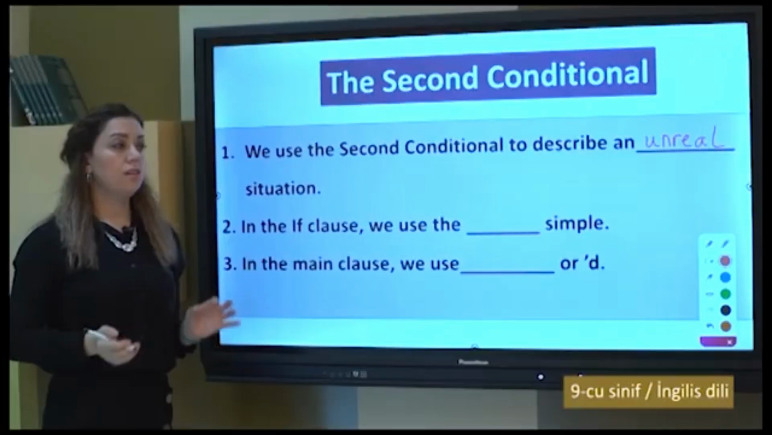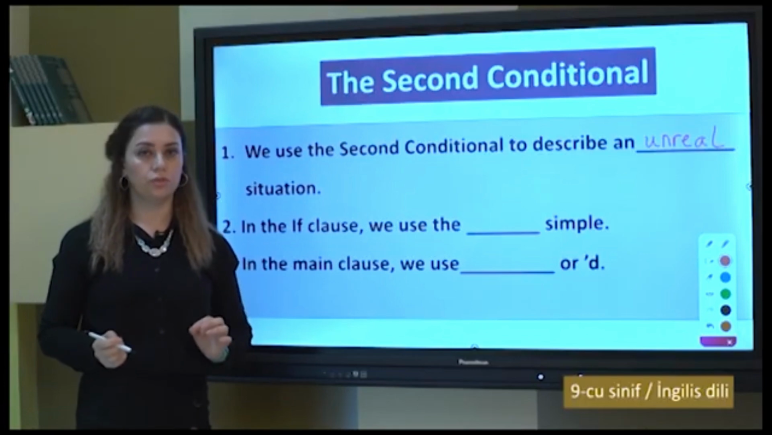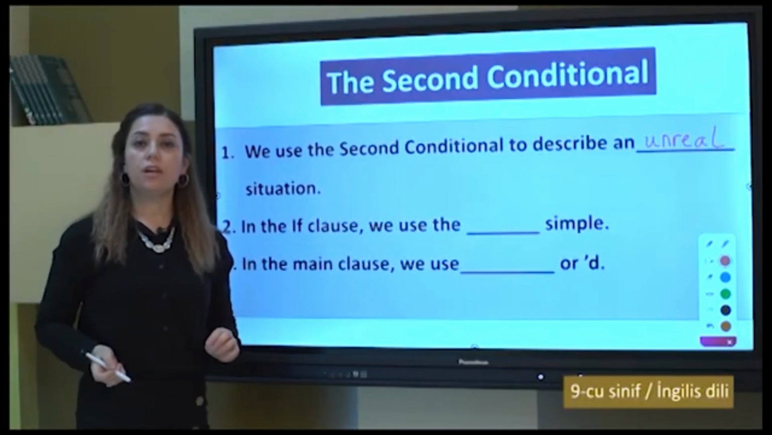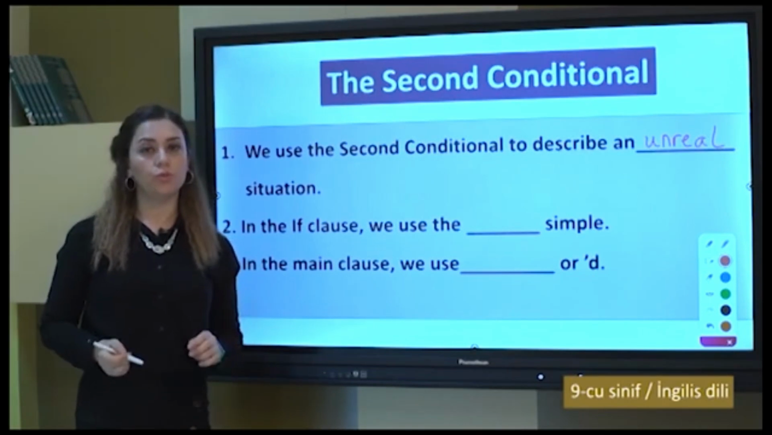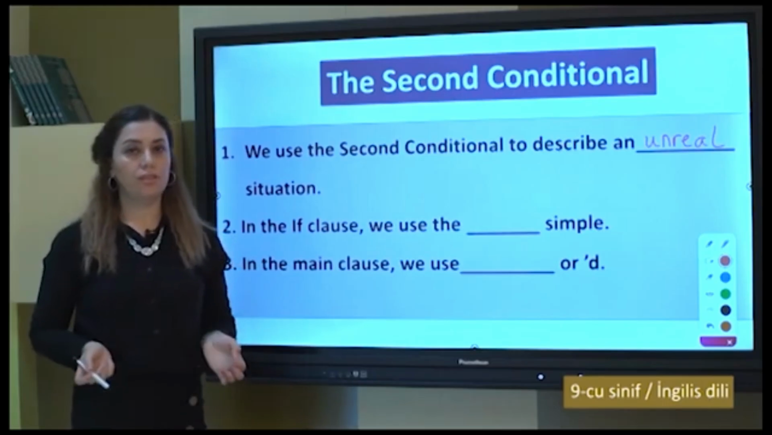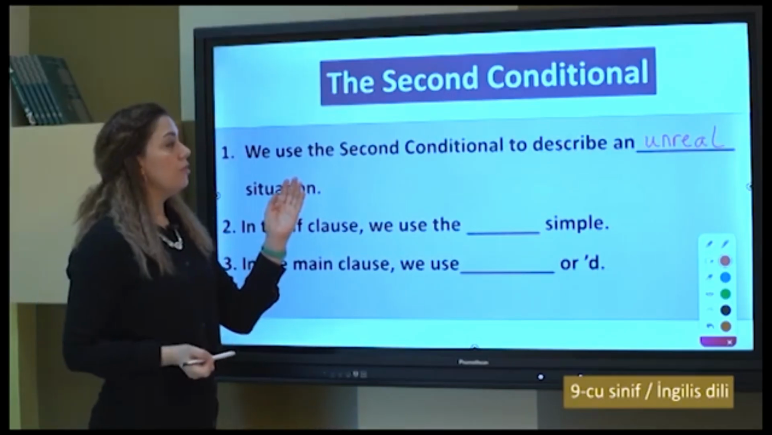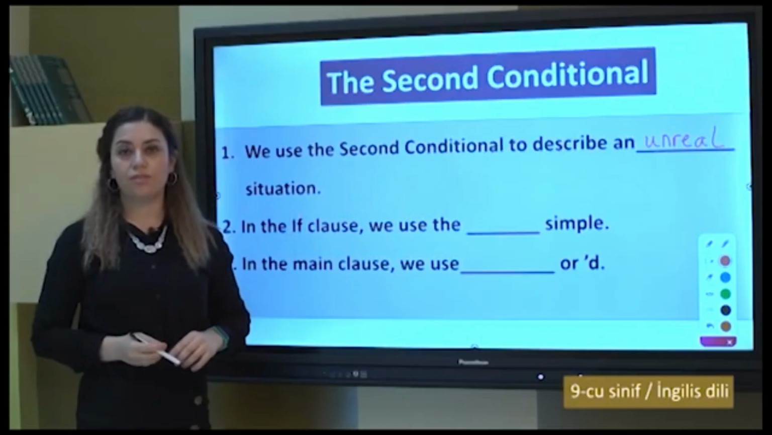It means that we use it to talk about a situation which is not true. For example, if I were you, I wouldn't do that. Is it possible that I am you? No, it's an unreal situation. I cannot be you. So we use the second conditional for such a situation.